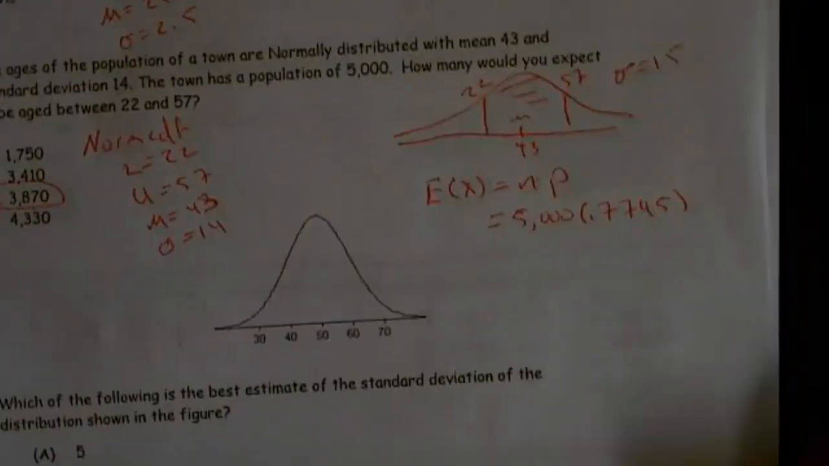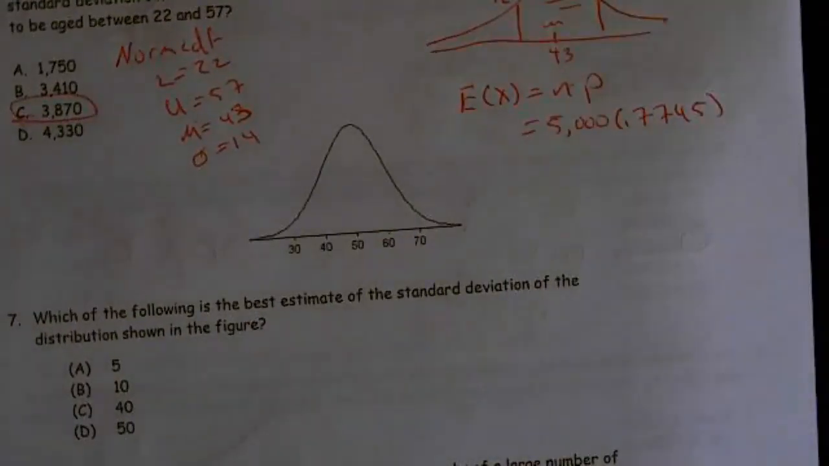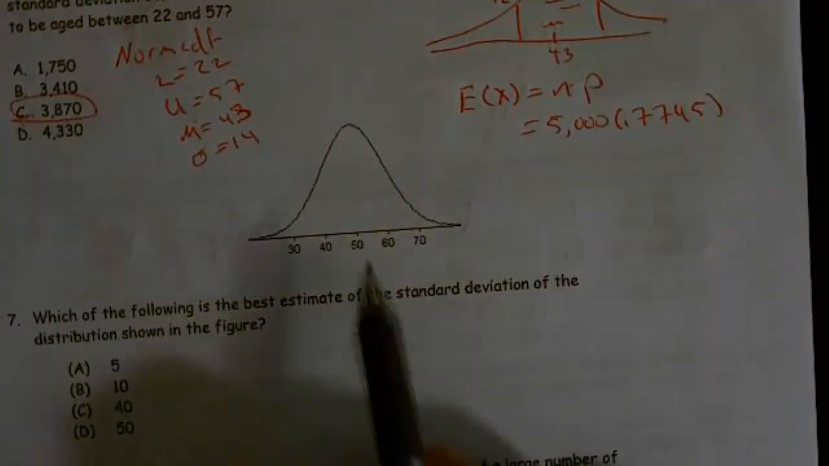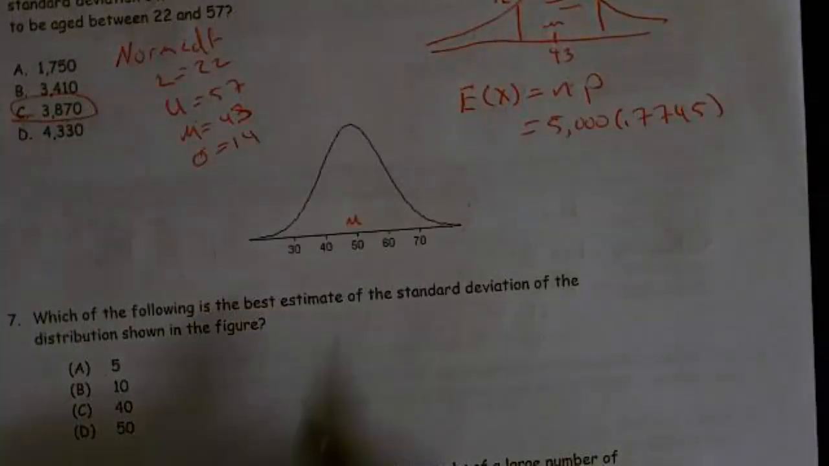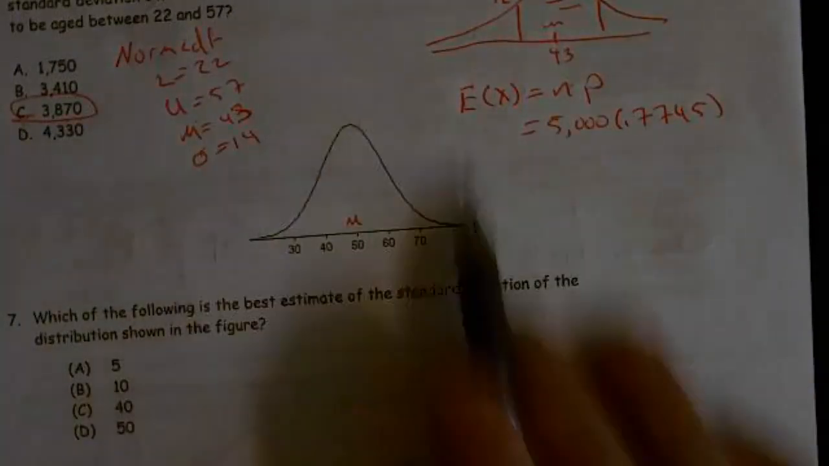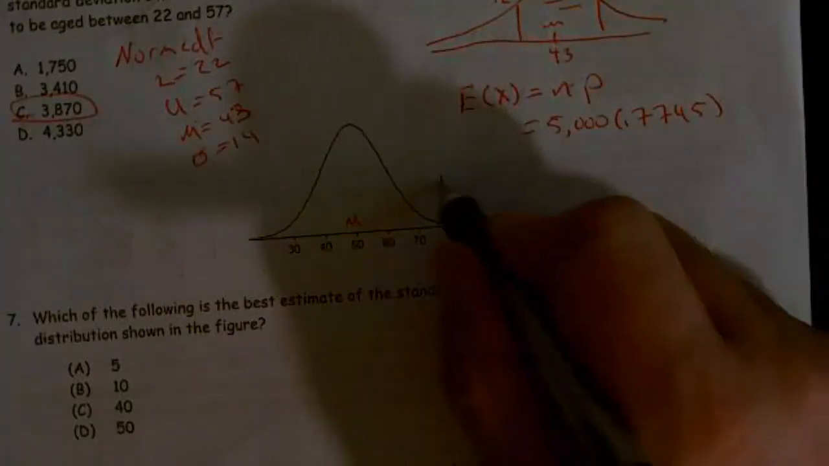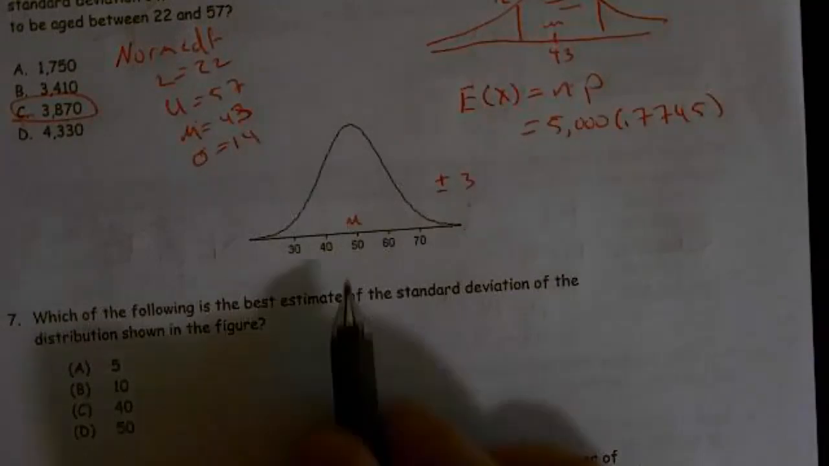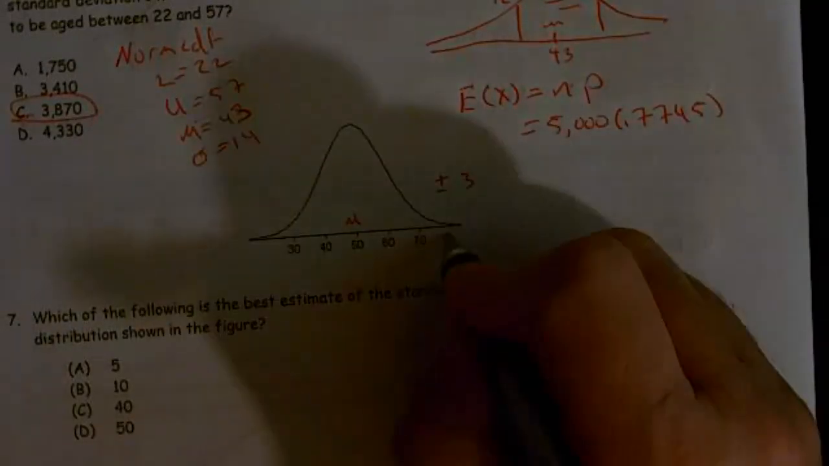All right, moving along. Which of the following is the best estimate of the standard deviation of the distribution shown in the figure? Well, first off, what we know about the figure: we see that the mean is 50. And it looks like it's normal. And if we know it's normal, we should have plus or minus 3 standard deviations above and below. So 1, 2, oh, there should be another one up here.